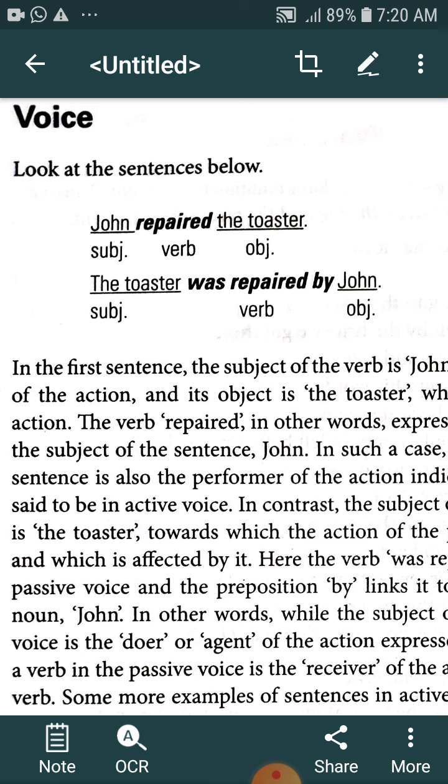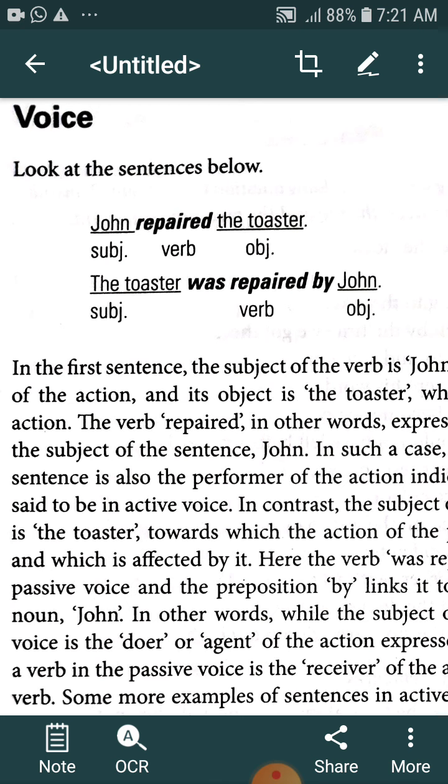That is why he generally begins his sentence with the object, and constructs his news, or we can say his essay, in passive voice. So, you might have understood the purpose behind the active voice: when we want to focus on the subject, the doer of the action, we generally use active voice.